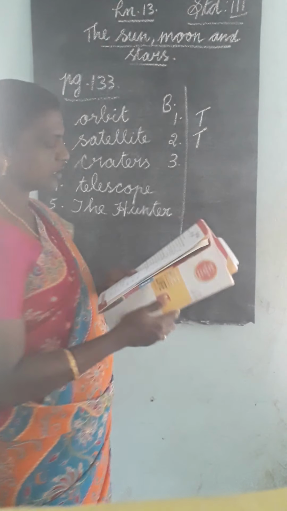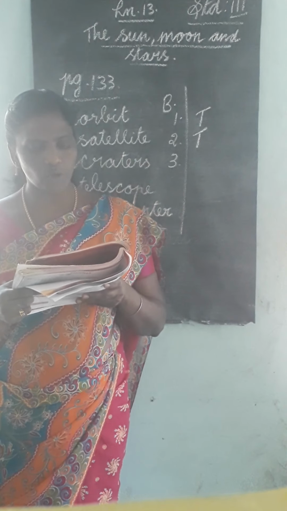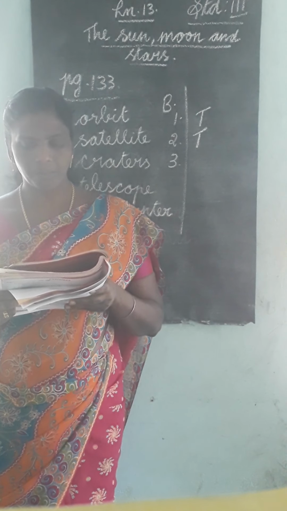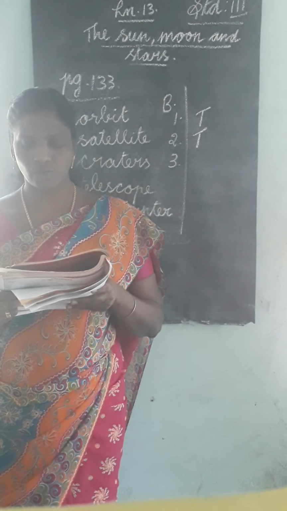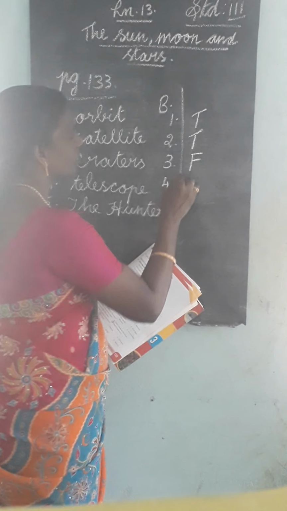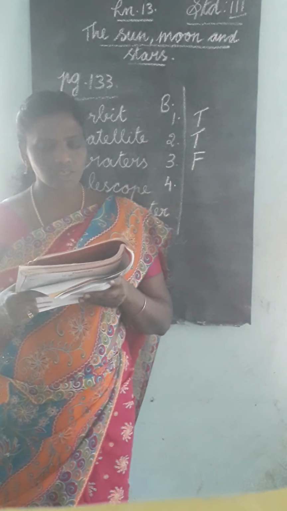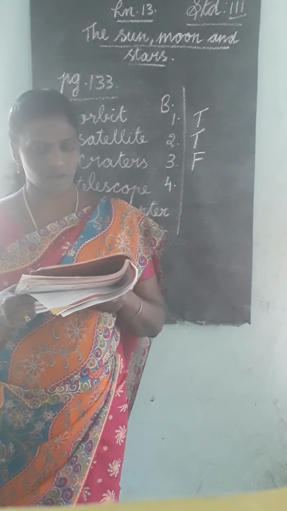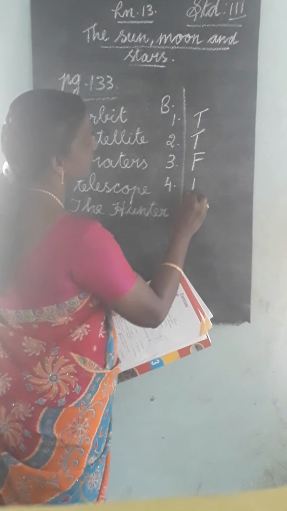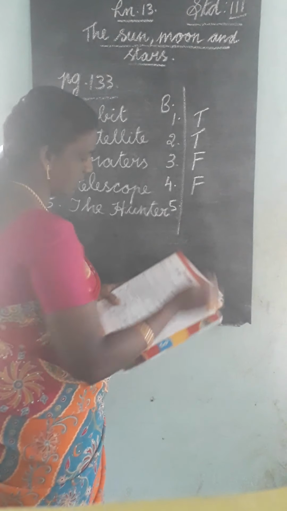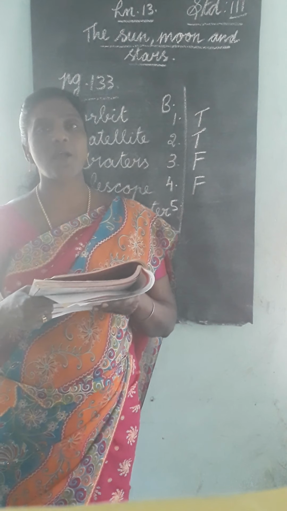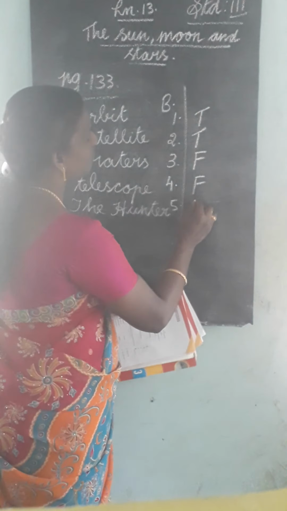Then third one, new moon looks big and bright. No, isn't it? So that is false. Fourth one, all stars are huge ball of fire. No, isn't it? So answer is false. Then fifth one, we can see the moon and the stars in the sky using a microscope. No, answer is false. Okay.